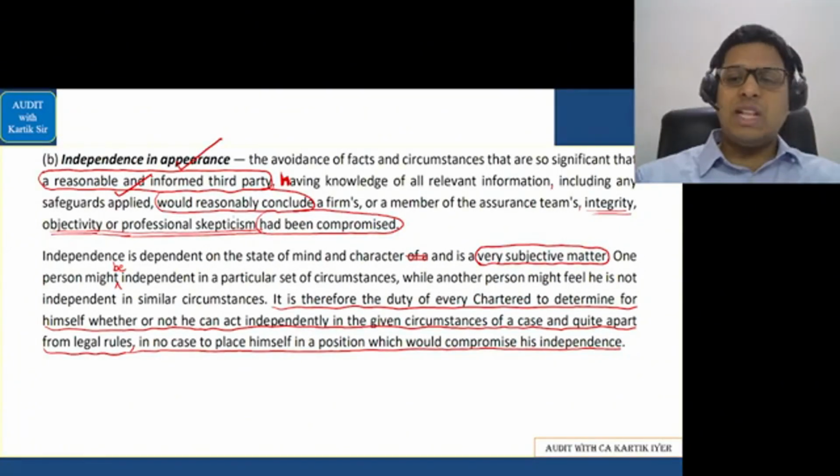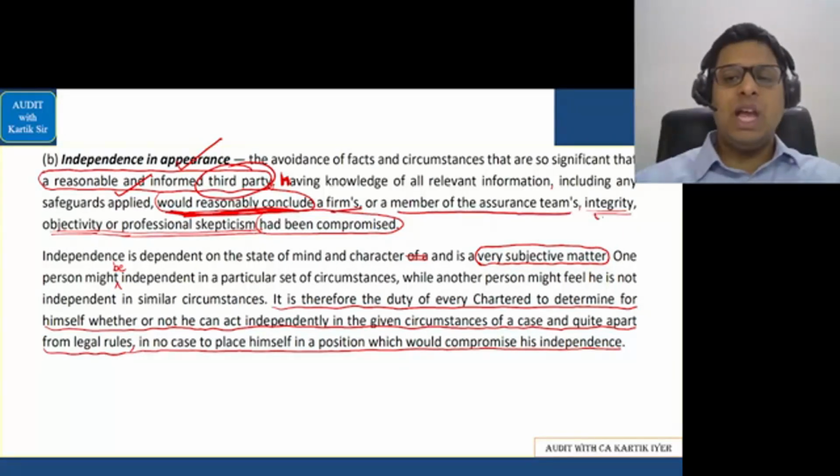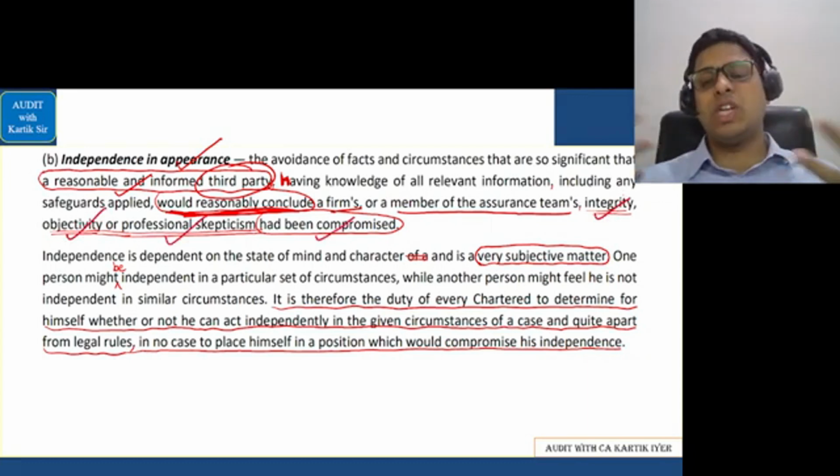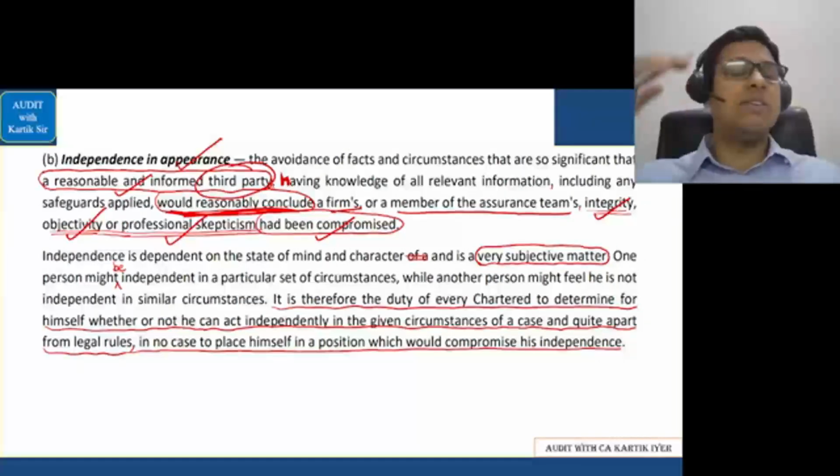Okay, so they have written here that any third party would not reasonably conclude that the firm or the member of the assurance team's integrity, objectivity, or professional skepticism had been compromised. So in the eyes of the shareholders, your integrity, objectivity, and professional skepticism should not be compromised. It should be at a very high level.